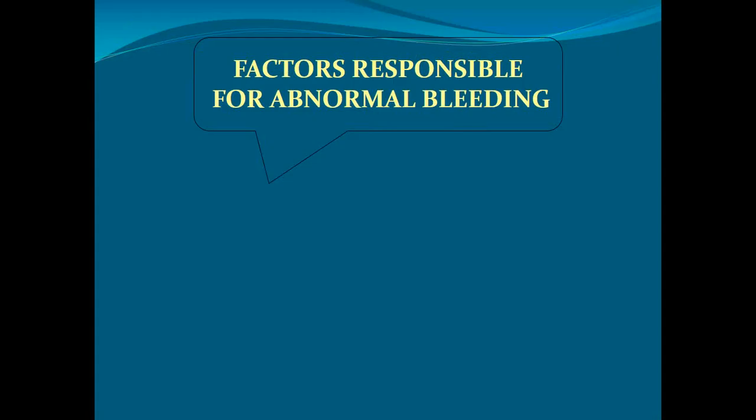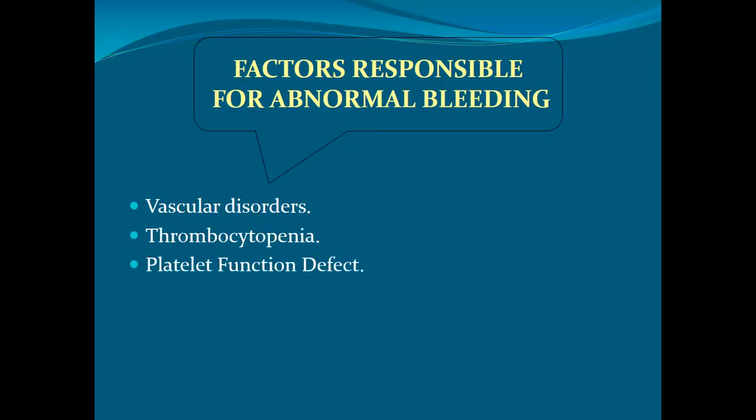Now let's come to the factors that are responsible for abnormal bleeding. There are four factors which contribute to abnormal bleeding. Number 1 is vascular disorders, number 2 is thrombocytopenia, number 3 is platelet function, and number 4 is clotting factor deficiencies. Vascular disorders, for example, vasculitis, autoimmune vasculitis, systemic lupus erythematosus, or other vasculitis, lead to bleeding.